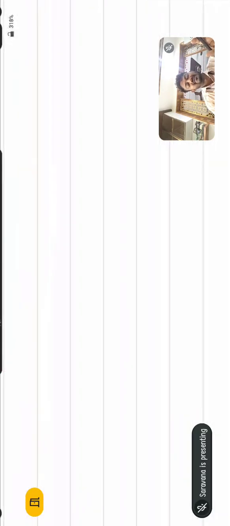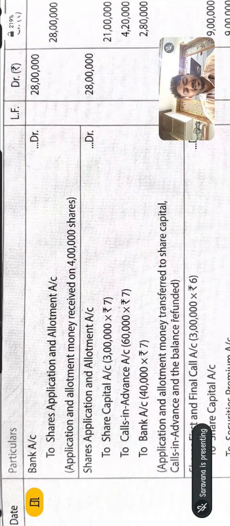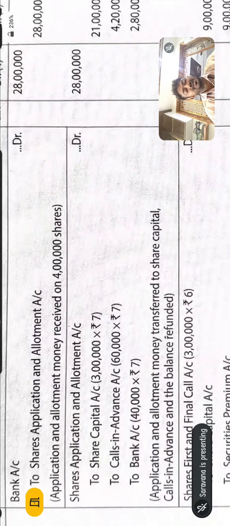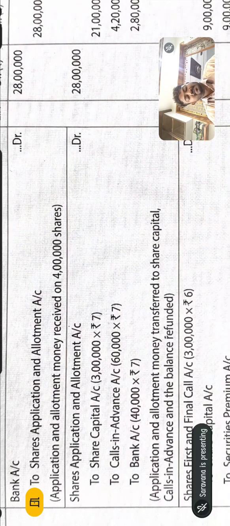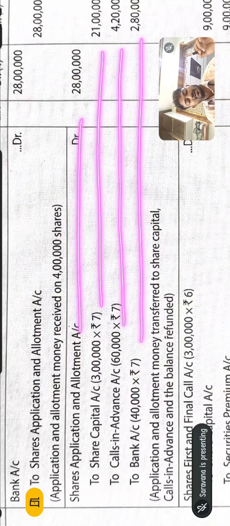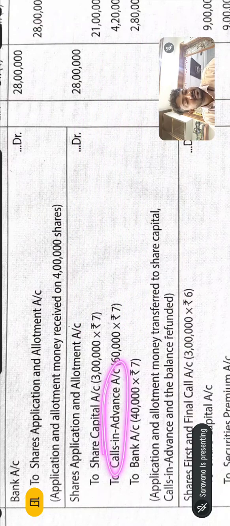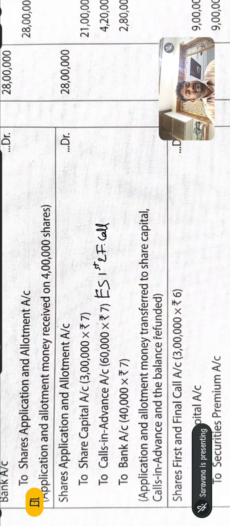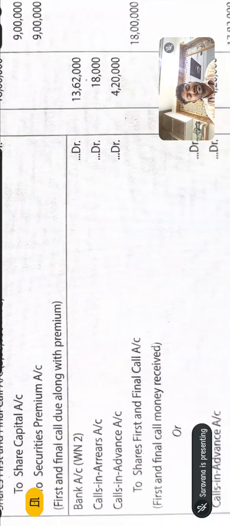So we'll go and cross verify the answer. The first journal is bank account debit to application and allotment, and the second entry is share application and allotment account debit to share capital, to calls in advance, to bank account. Here they have written calls in advance. We can also write equity share first and final call. Okay, if you write first and final call here, you can directly write here.